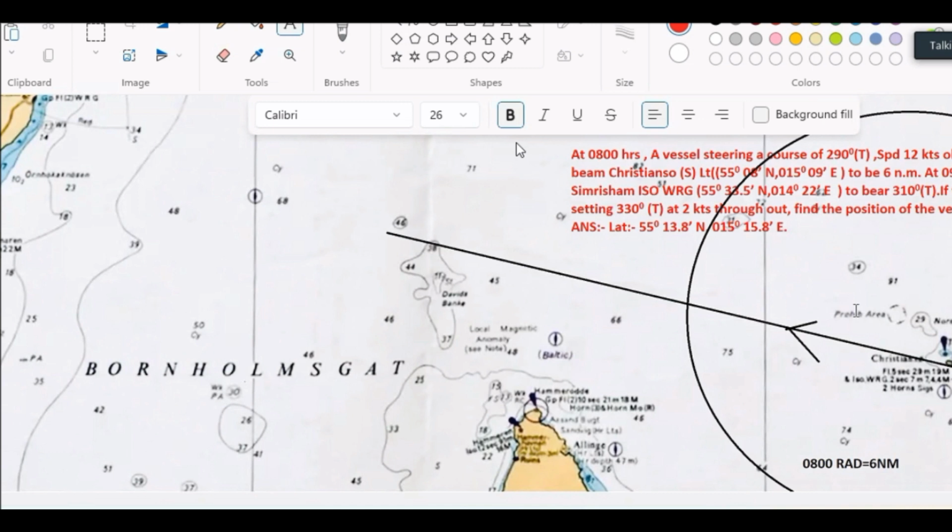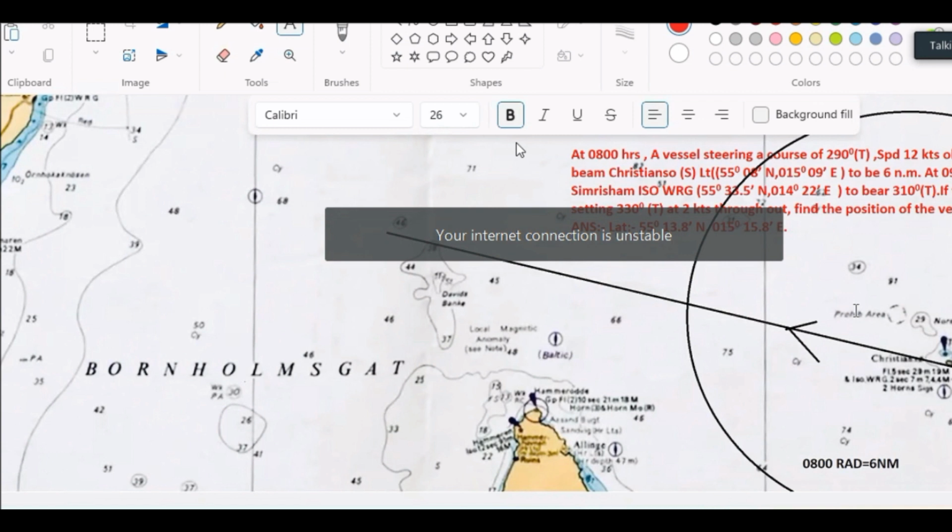Here I am just showing another problem, which is transfer of position circle, position circle with PLRG, etc. Okay, first seen, last seen. Here without that. So we see that at 8 o'clock we got a position circle and the radius is 6 miles. And another lighthouse information, after 1.5 hours, that we will draw a little later.